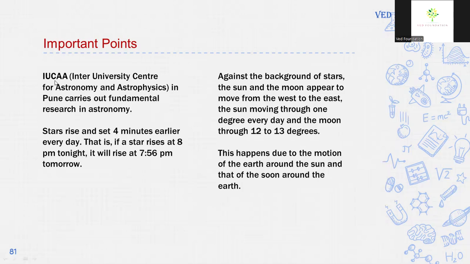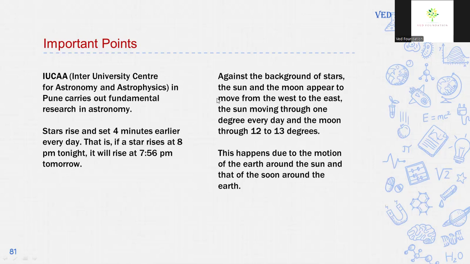Important points. IUCAA, the Inter-University Centre for Astronomy and Astrophysics in Pune, carries out fundamental research in astronomy. Stars rise and set 4 minutes earlier every day. That is, if a star rises at 8 p.m. tonight, it will rise at 7:56 p.m. tomorrow. Means stars rise and set 4 minutes earlier every day.